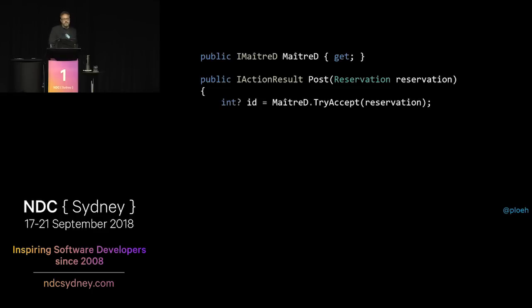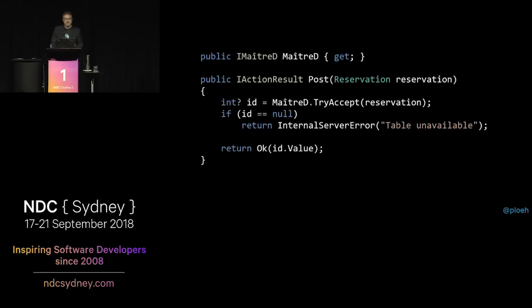So it's pretty simple. We can just call maitreD.TryAccept. That returns a nullable int. We know that already. We can test for null, and we can say, well, let's return internal server error if it's null, and otherwise we'll get the value out of the nullable int and use that to call our little helper method called OK. So InternalServerError is a little helper method that we have that just returns an IActionResult.